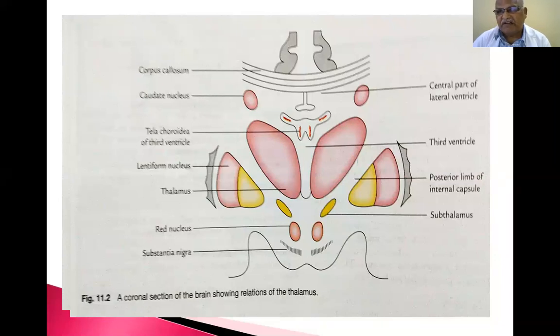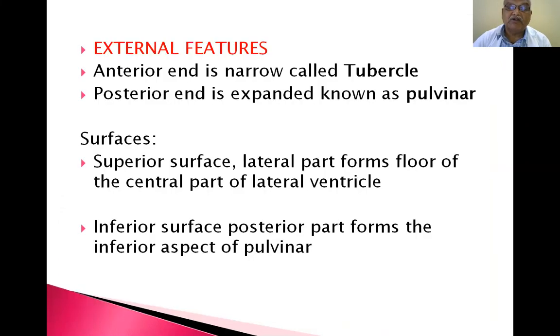Hypo means everything below it is called hypo. Sub means immediately below is called sub. Subway is immediately below the way. So in anatomy, sub and hypo: hypo means all structures below it, and it can be far distant from the above marking. Sub means immediately below it. That you have to know.